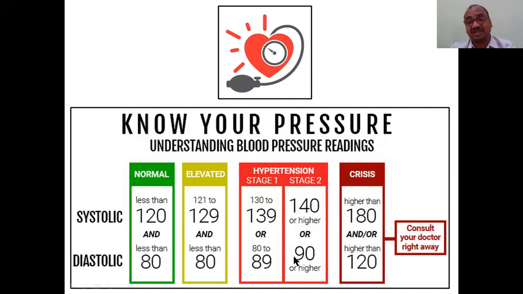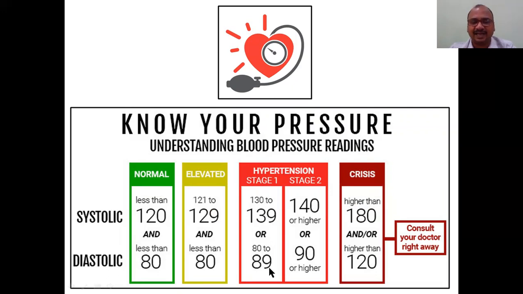These are the various stages of blood pressure. Normal is systolic 120 by 80. Elevated means only the systolic is elevated, while the diastolic remains constant. In the examination, they will ask: in elevated blood pressure, which of the following parameters is elevated? The systolic blood pressure is elevated; the diastolic remains constant. Up to this is the normal level, then the elevated level, then hypertension stage 1 and stage 2.